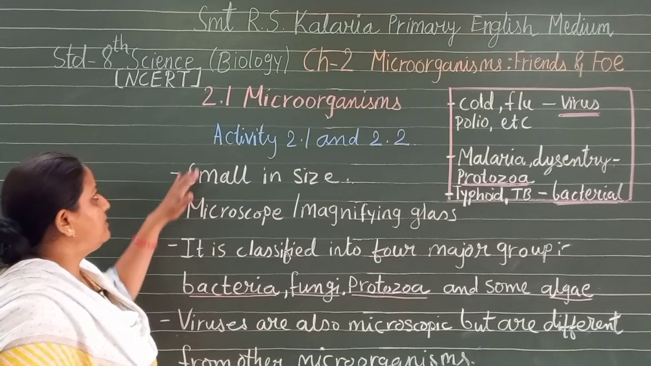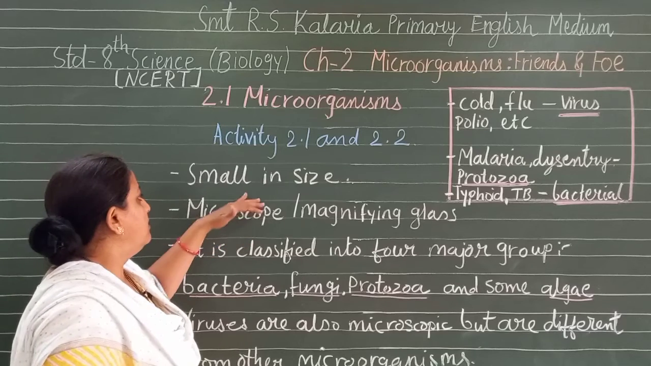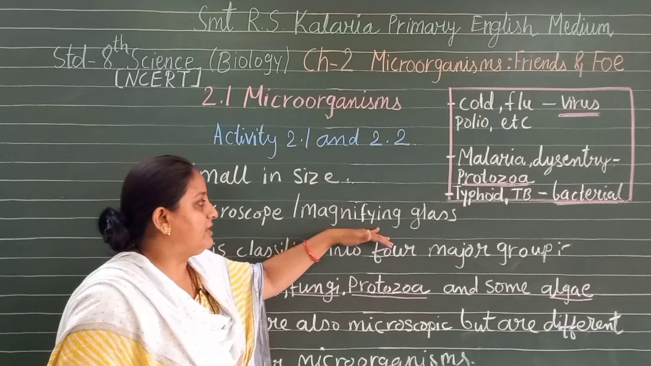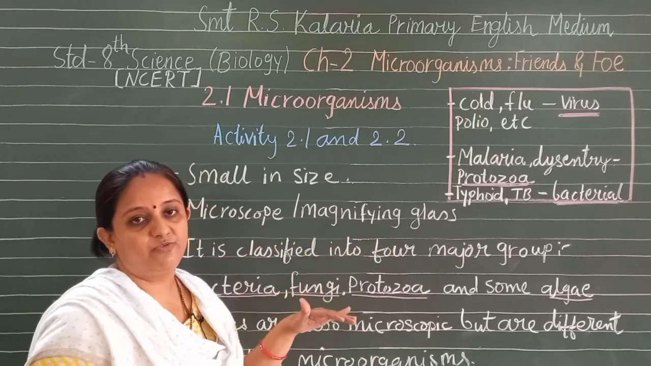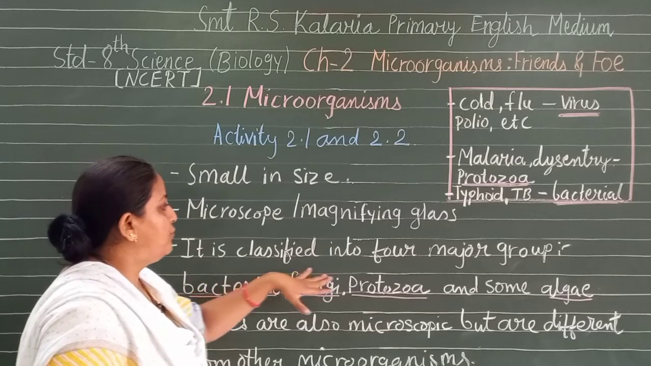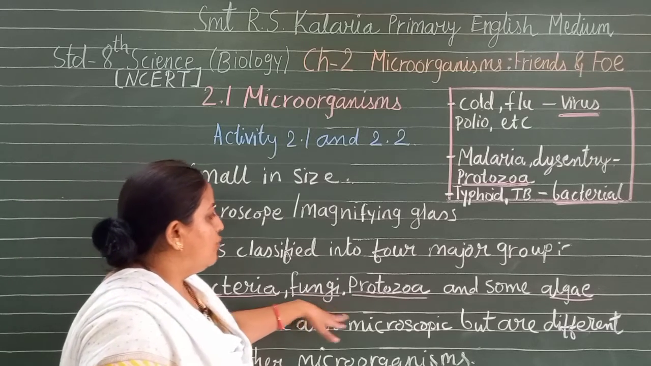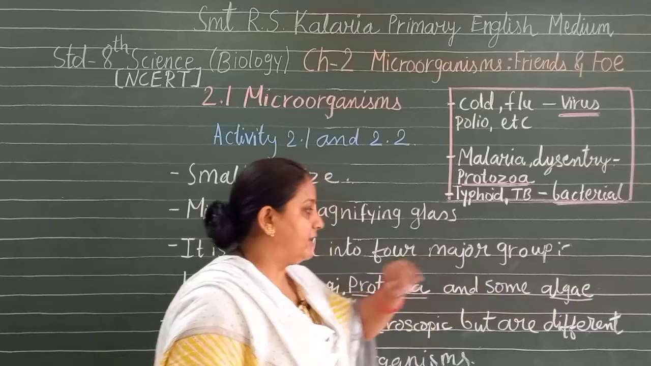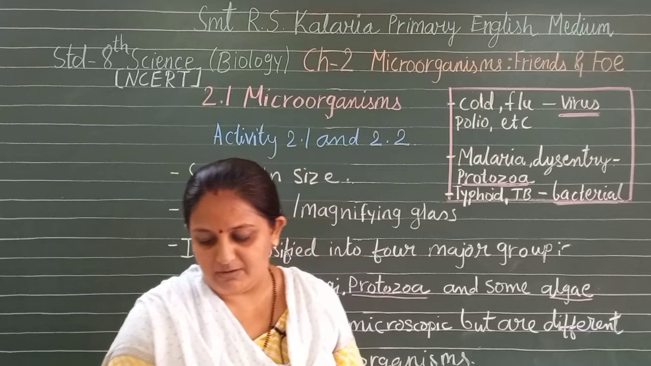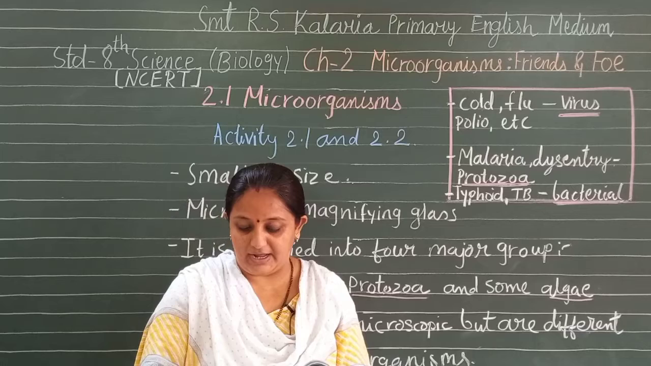So what we understand is that microorganisms are tiny organisms. Some of them can be seen with the help of a microscope or a magnifying glass, but we cannot see them with our naked eyes. Now basically these microorganisms are classified into 4 major groups. These 4 major groups are bacteria, fungi, protozoa and algae. Some of the common microorganisms here are bacteria, fungi, protozoa and algae.